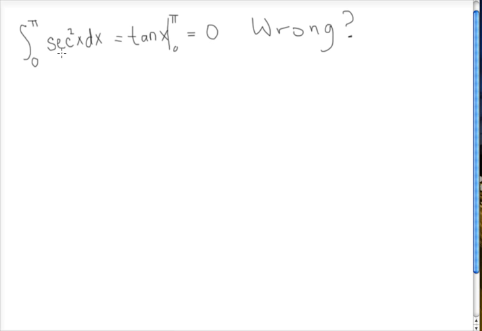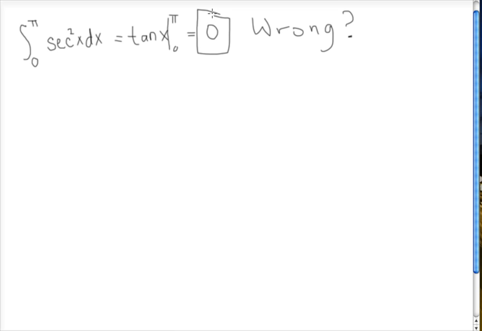If we try this out, we'd actually see that it's correct, because the integral of secant squared x is tangent x. The tangent of pi is 0, and the tangent of 0 is 0, so we have 0 minus 0, which is 0. So that's a correct answer. So what's wrong with this question?